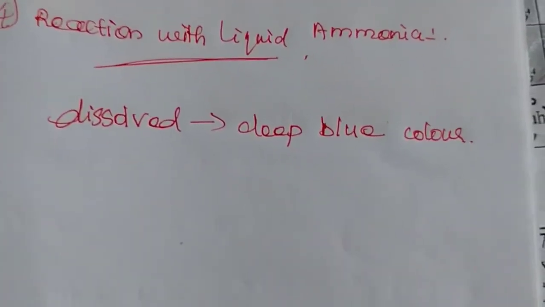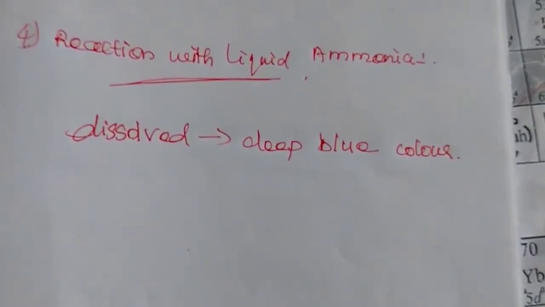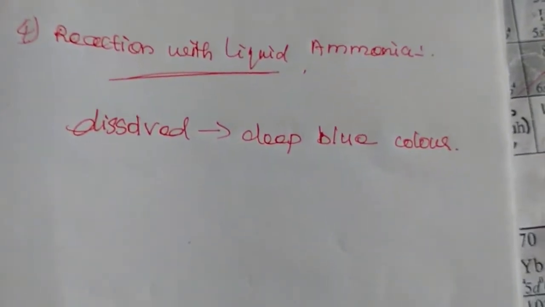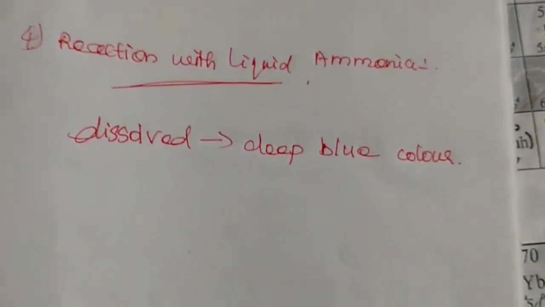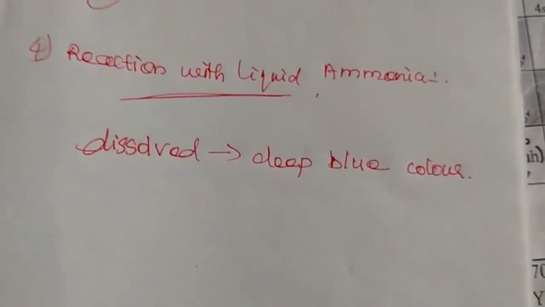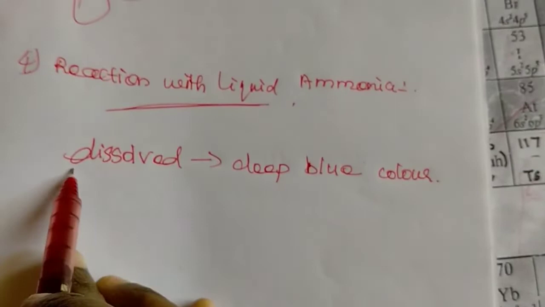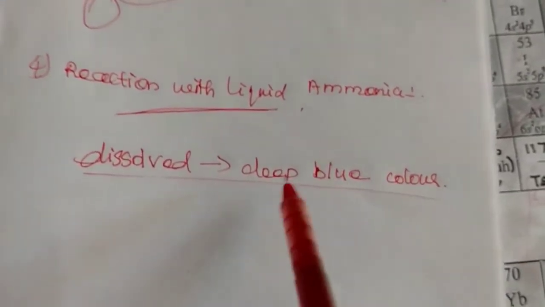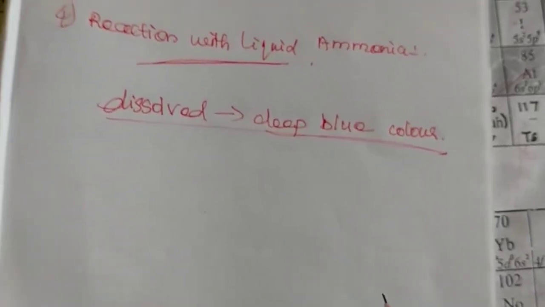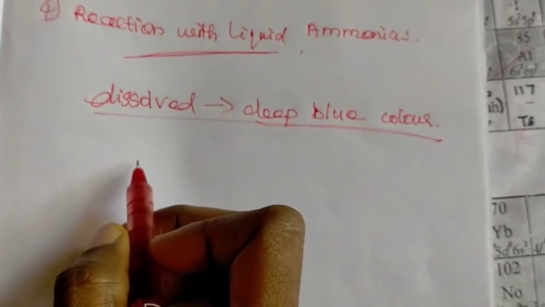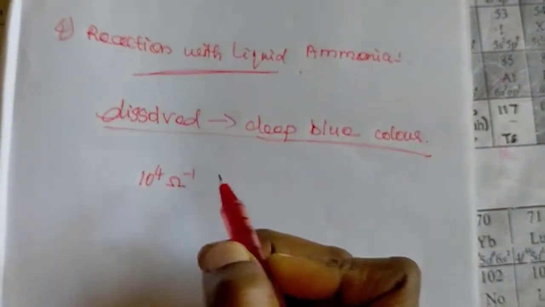The conductivity of this deep blue solution is similar to the conductivity of pure substances, like the pure alkali metals. The specific conductivity of mercury, a pure metal, is 10 power 4 ohm power minus 1.